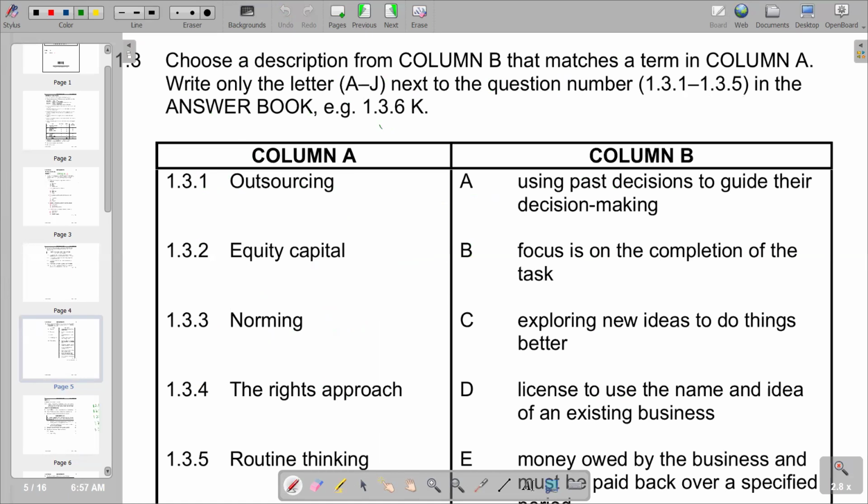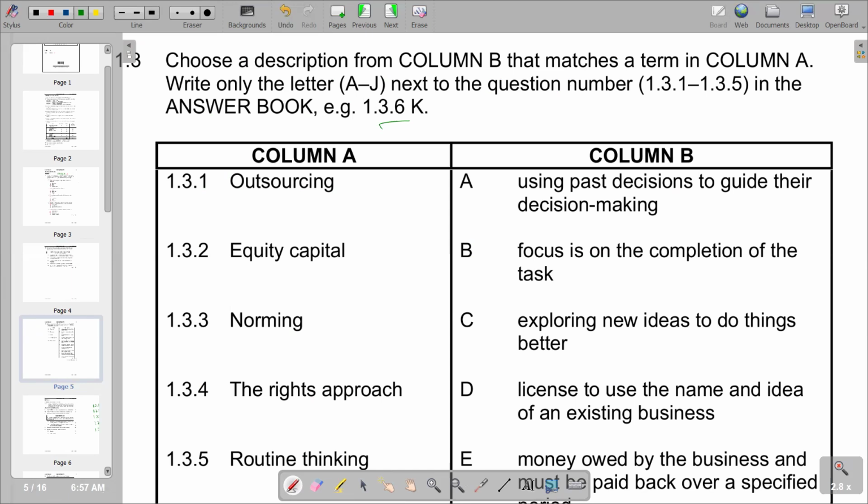I've been given an example of 1.3.6 on how to present in the answer book. Then you have column A, where we have the words, and column B has the explanation. So outsourcing is the first one, but we know that outsourcing is a business practice in which companies use external providers to carry out business processes that would otherwise be handled internally. These processes could be handled internally, but the company will opt to source them from outside. Then we say it's outsourcing.